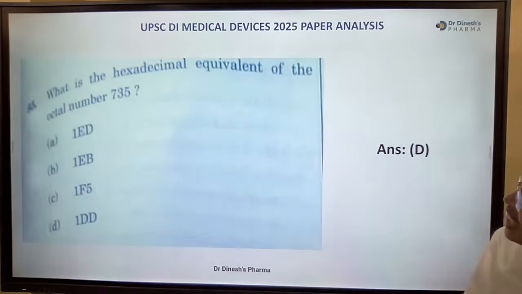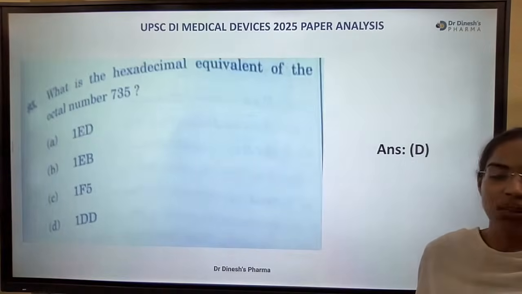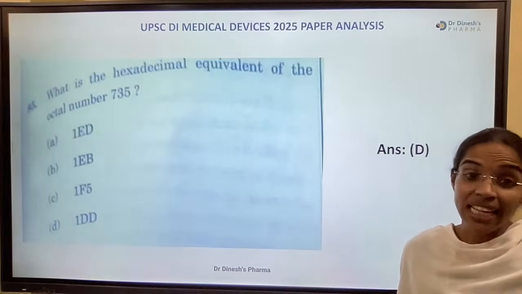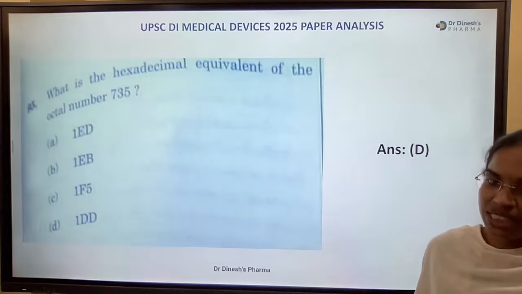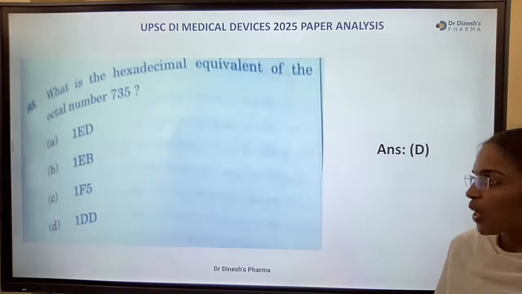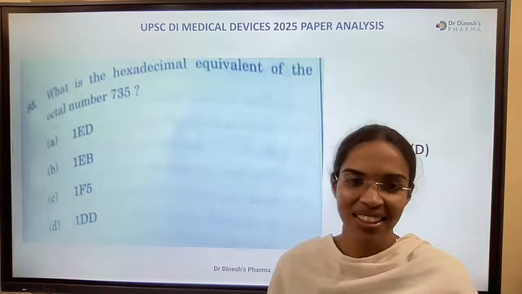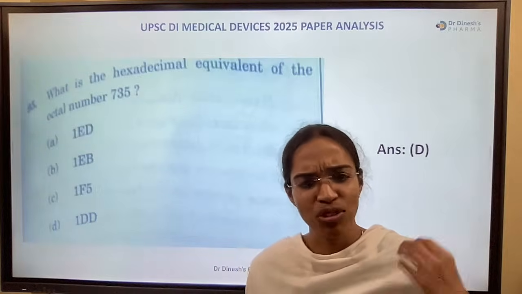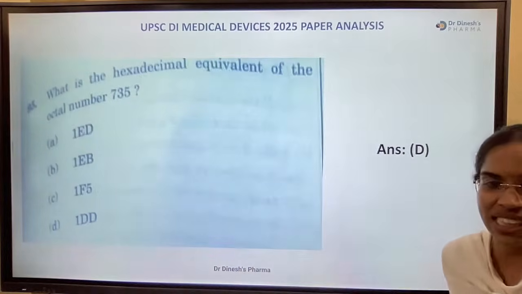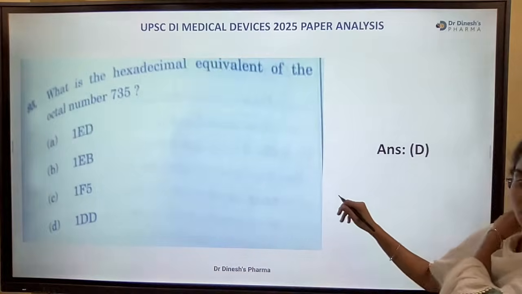What is the hexadecimal equivalent of the octal number 735? 1 ED, 1 EB, 1 F5, 1 DD. So what's the right answer? Hexadecimal equivalent of the octal number 735. This is option D, 1 DD.